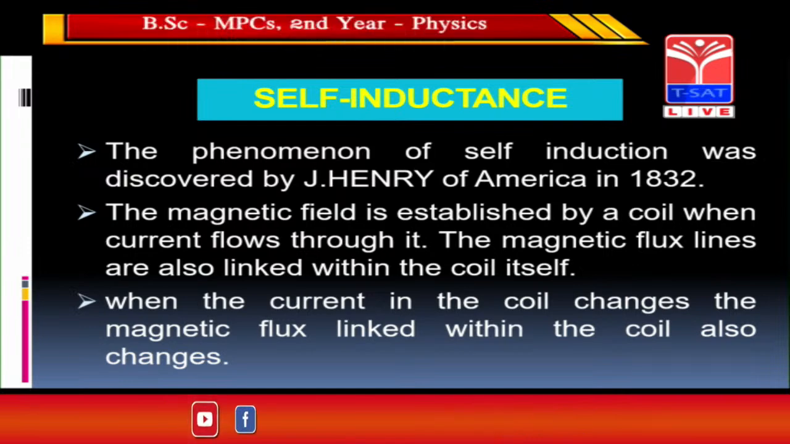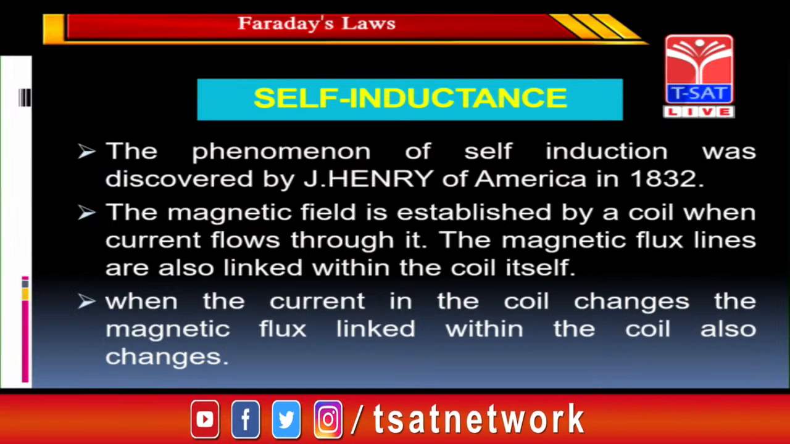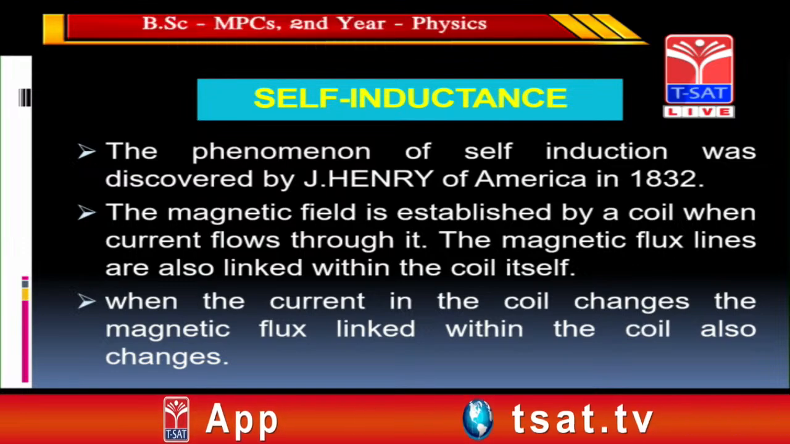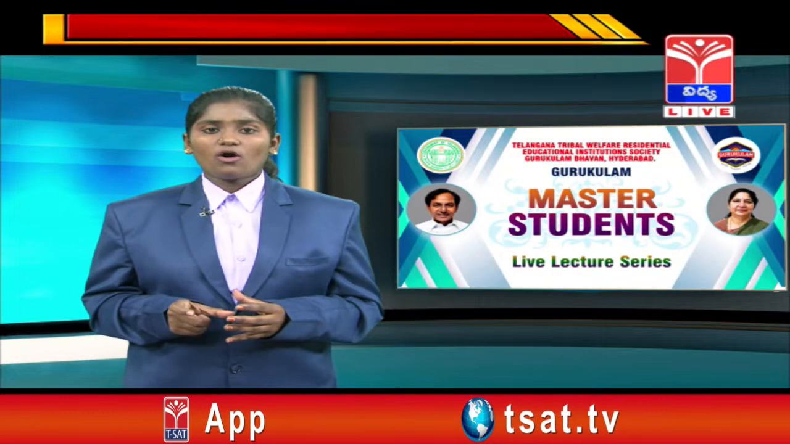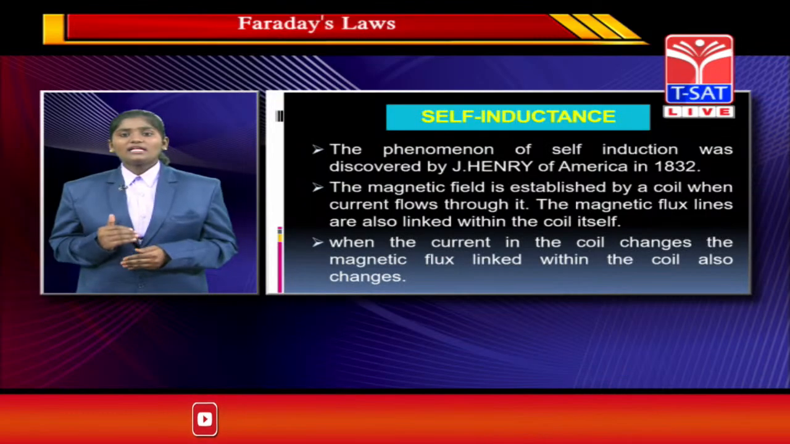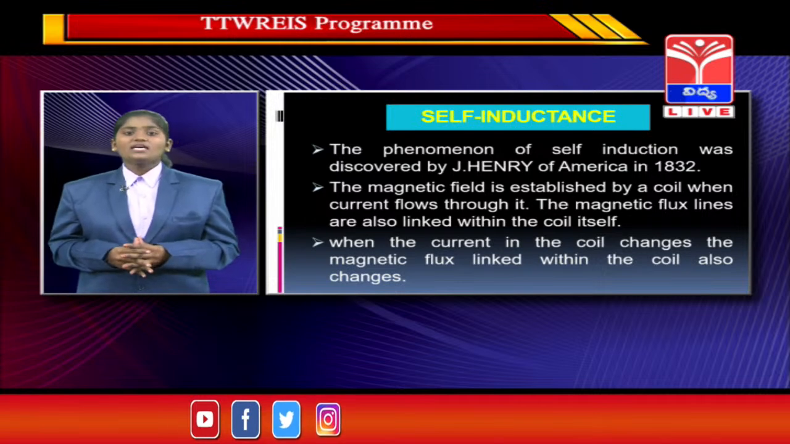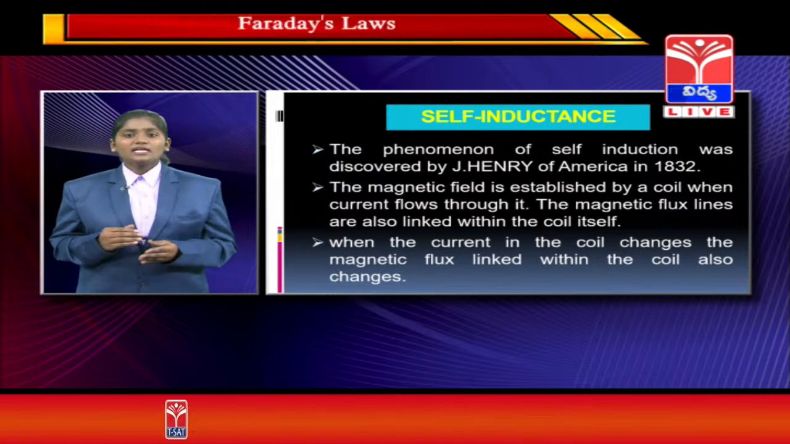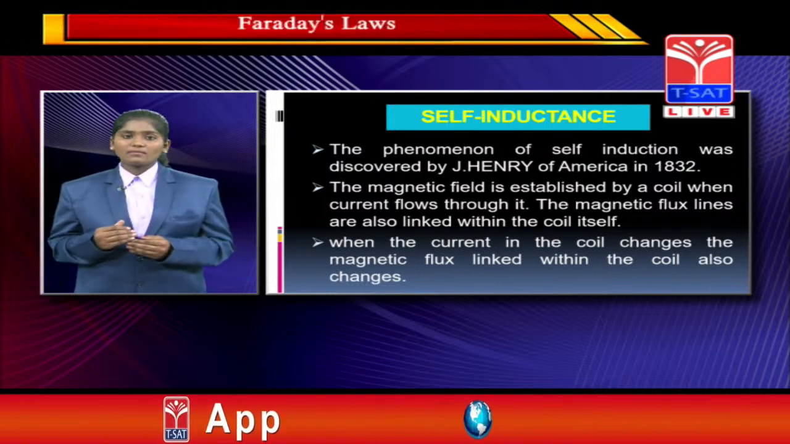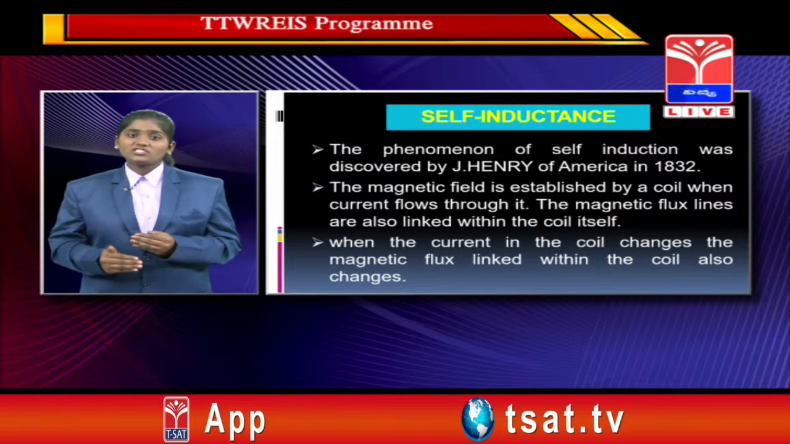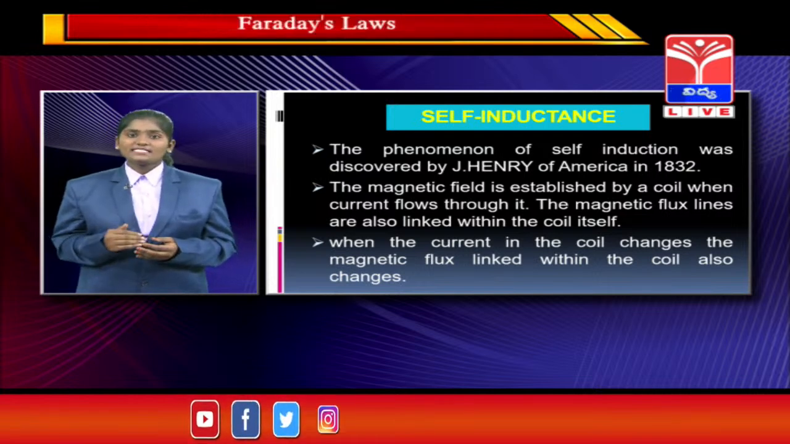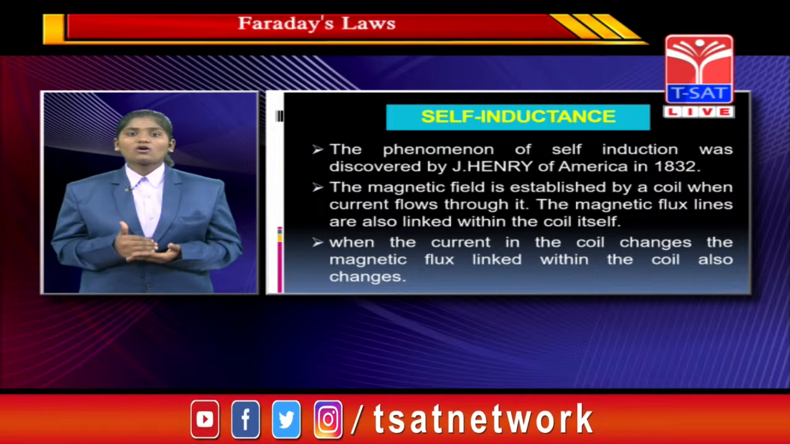The magnetic field is established by a coil when current flows through it. The magnetic flux lines are also linked with the coil itself. Let us consider a coil. If current is flowing in the coil, then there is a production of magnetic field and the flux lines are linked with the coil itself. If the current is changing in the coil, then the magnetic field produced changes and the magnetic lines of force link with the coil itself.